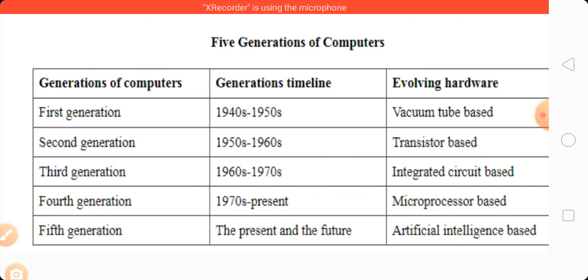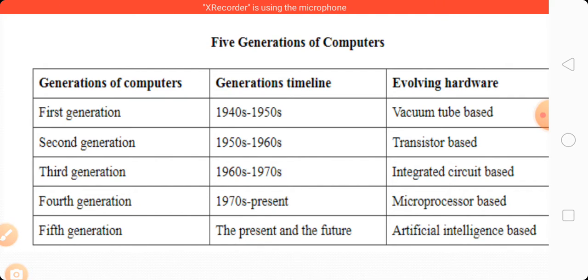Each timeline indicates which type of evolving hardware. First, the vacuum tube was replaced by the transistor. After that, the transistor was replaced by the integrated circuit, and then the integrated circuit was replaced by the microprocessor chip.